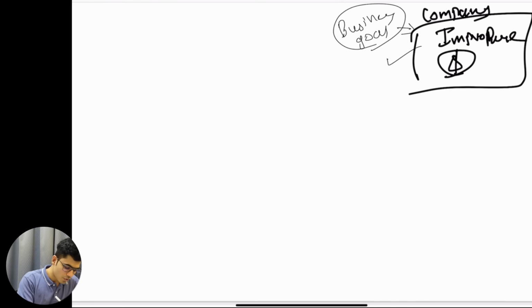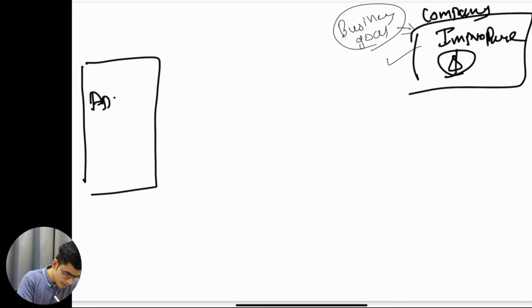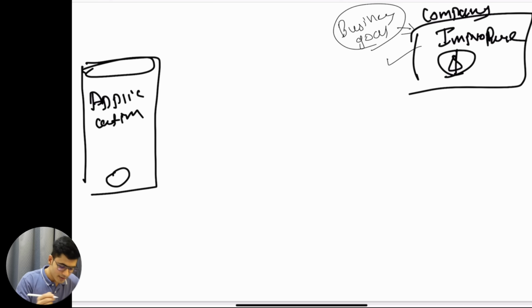Now at the front end we usually have the application. This is my application. This might be my mobile, there's a button, and the user interacts with the application. I'm the user. I have Instagram installed on my phone, I have Facebook, I might be using LinkedIn. Whenever I interact with an application, data gets generated.